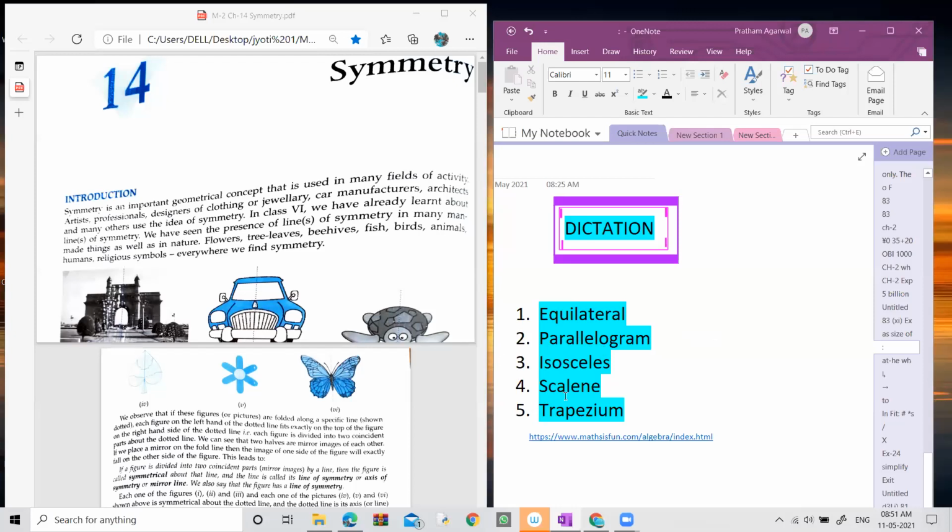Fourth one is scalene triangle. Very good, Shreya. Scalene triangle. None of the length of the triangles are equal to each other. It's called scalene triangle. Fifth one is trapezium. Trapezium is a quadrilateral in which only one pair of parallel side. Other pair is non-parallel side. Okay? So these are some shapes related to your chapter. So please learn the spellings.